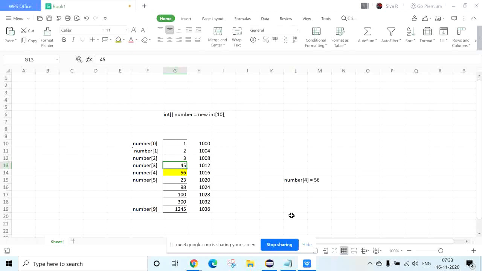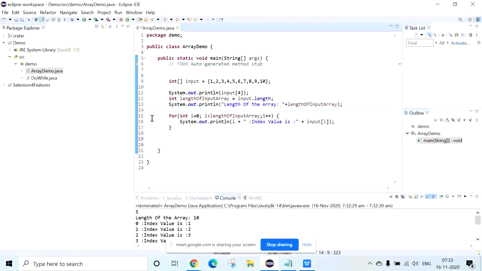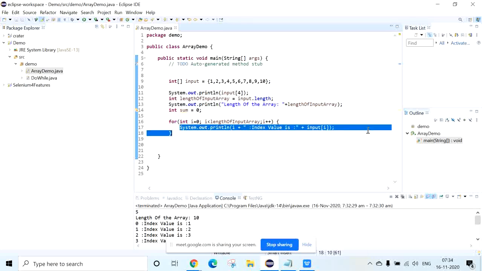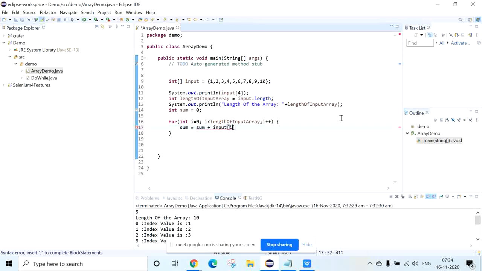we have declared one variable, sum equal to 0, right? We are going to do the same here. First I want to declare one variable, int sum equal to 0. And I want to perform the addition of each and every value present in the index. So anyhow the index value i is 0, right? So sum equals sum plus input of i. It will give you the sum of the array.